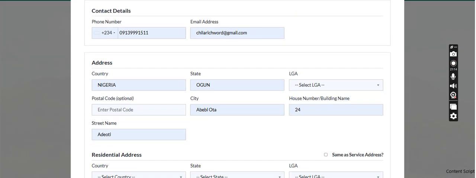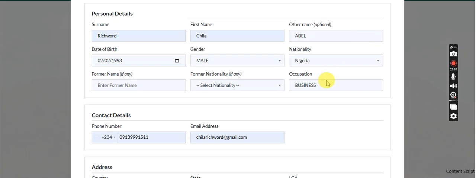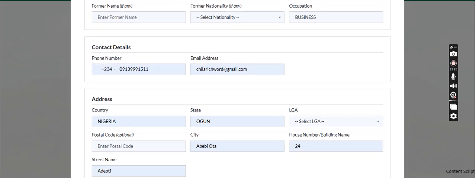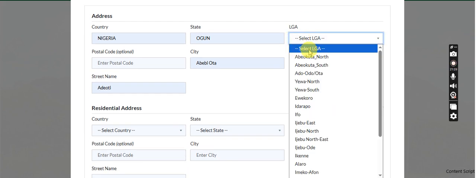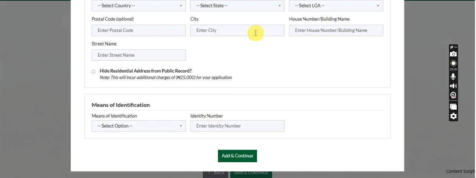So this is not about faith or anything. Make sure that the occupation you are putting, if it is your church, is not something that is only specific to your church. Make sure the English word that you put is general, like it is common. So let's put it that way. All right, make sure it is common.